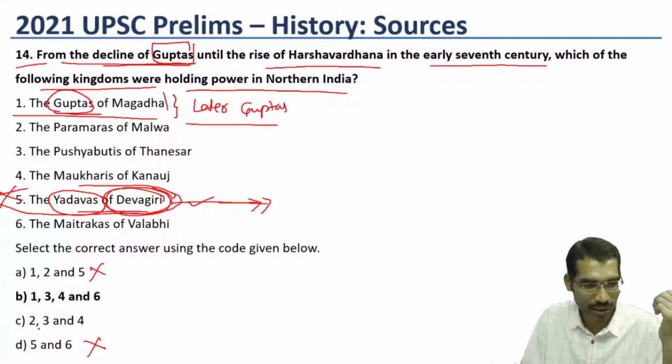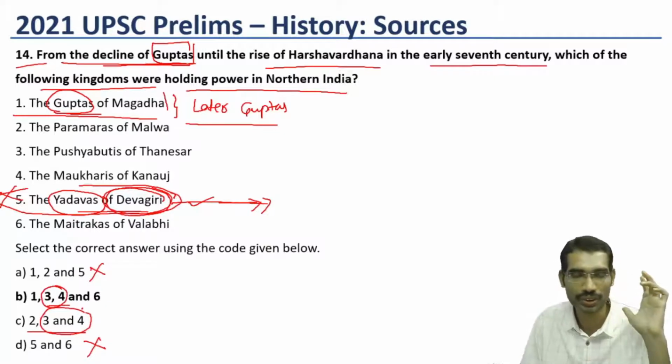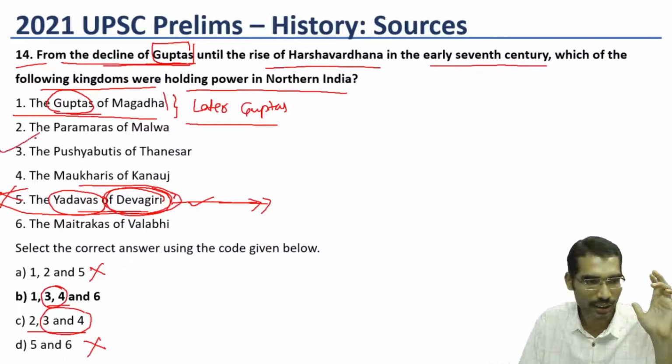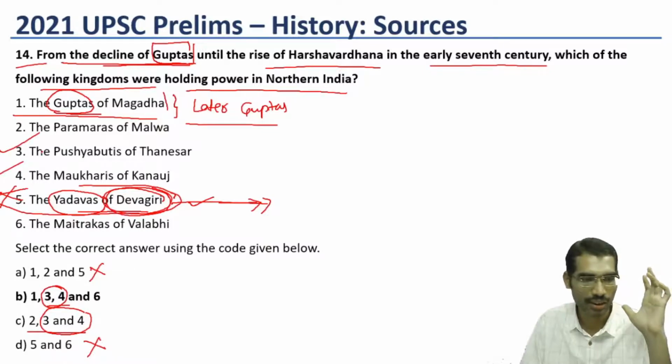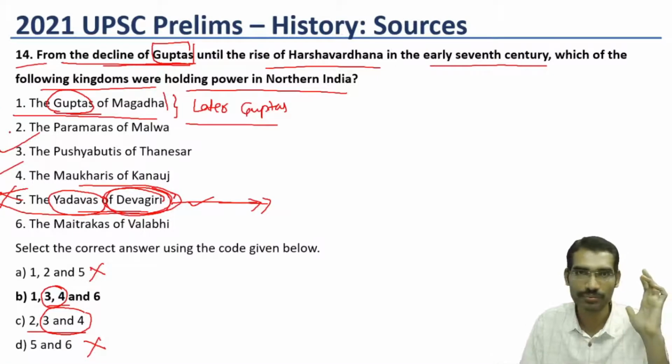Now come to this part. 2, 3, 4. 3, 4. That means 3 and 4 are correct. In both statements, 3 and 4 are there. That means 3 is right, 4 is right. Now the only problem comes with 1 and 2: whether 1 is right or 2 is right.